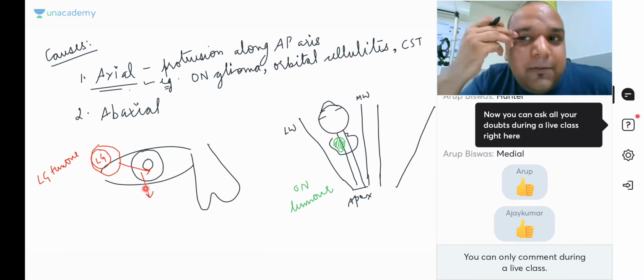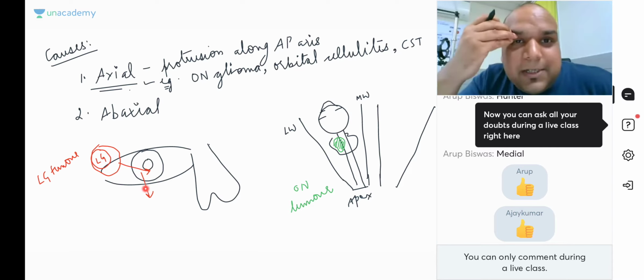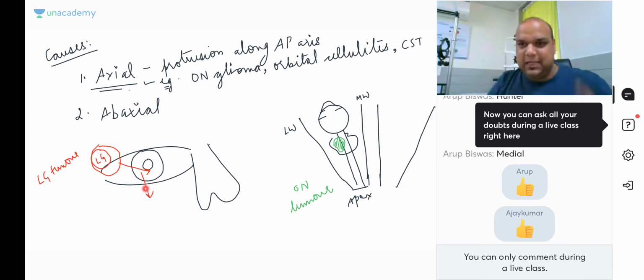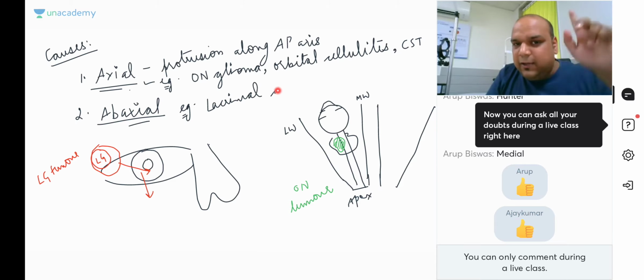Look at me, everybody. Supratemporally, when a tumor grows, what will it do? The tumor will put pressure and will push my eyeball down and in. Am I clear to everybody? Because the position is supratemporal, the force applied will be inferior and medial. Am I clear to everybody? So abaxial will be, for example, a lacrimal gland tumor. Are you understanding what I'm saying, everybody?